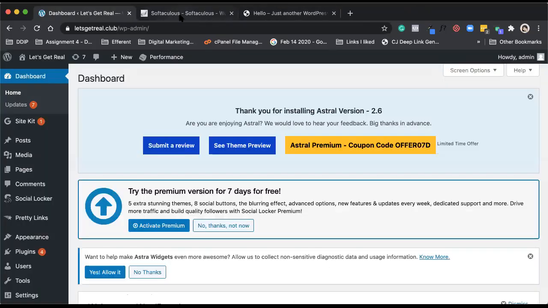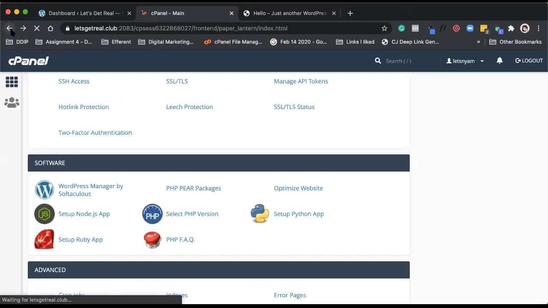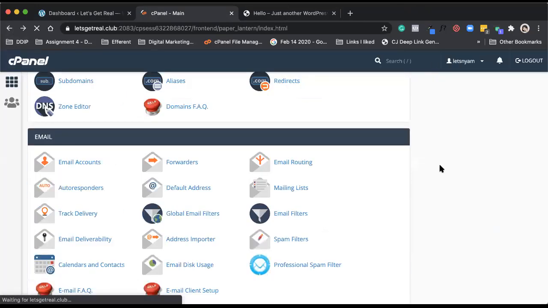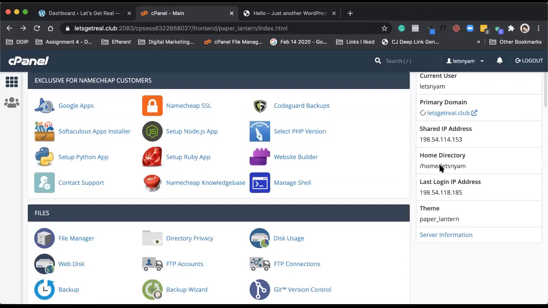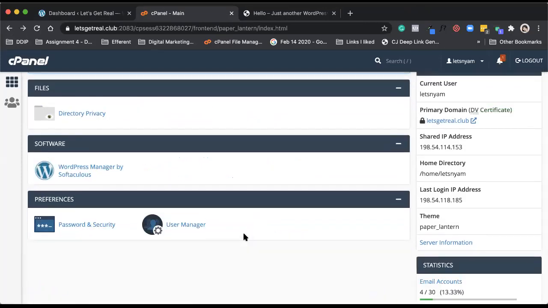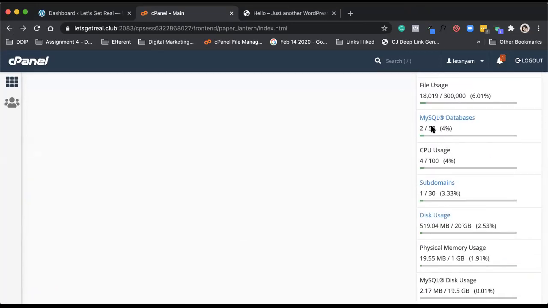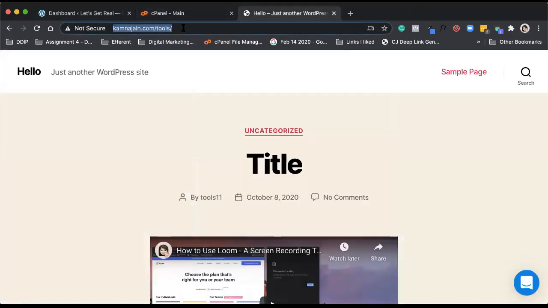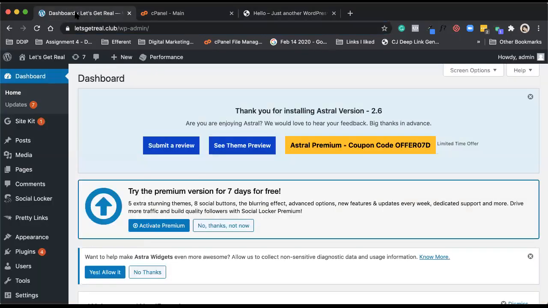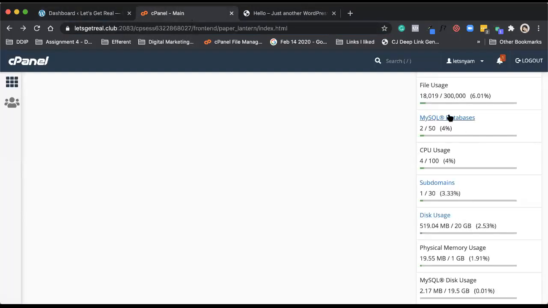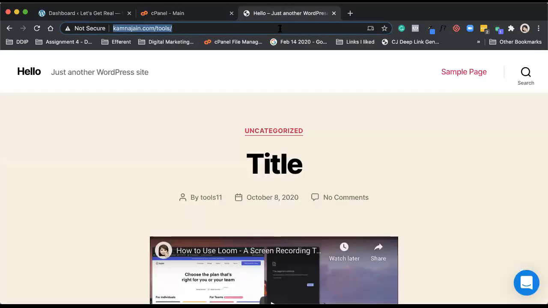And one important point: you'll be like, hey, that way I can build unlimited websites. But no, when you're purchasing hosting, you get something called databases. Let me see. You can see that I have 50 databases and I'm using just 2. For letsgetreal.club, I have a subdomain, create.letsgetreal.club. If I just create a subdomain, the database is not used. The database goes into use when I install WordPress.